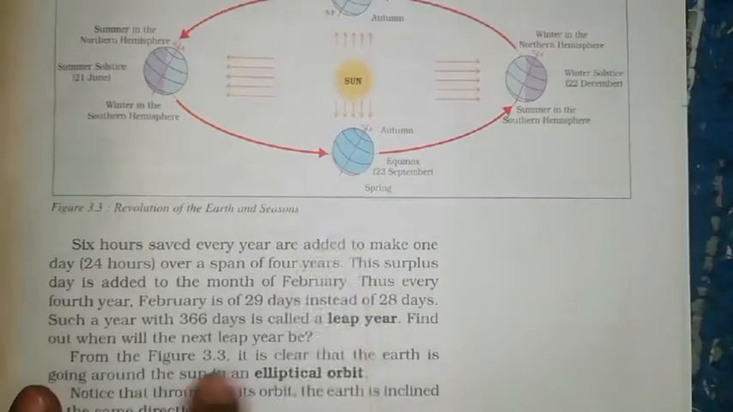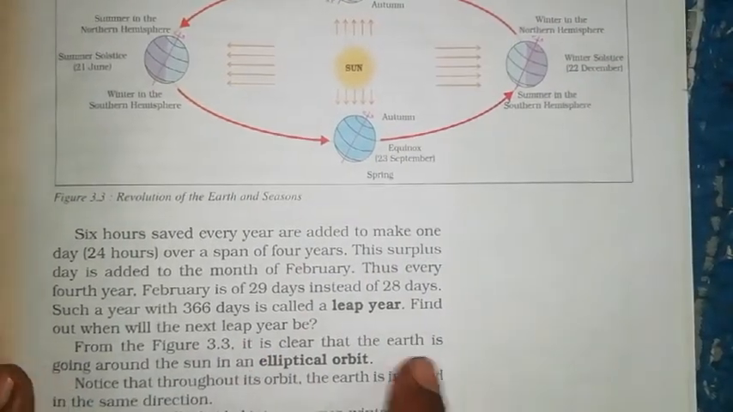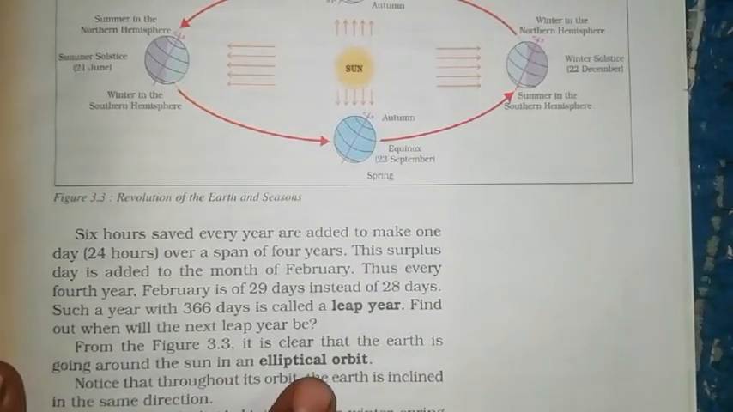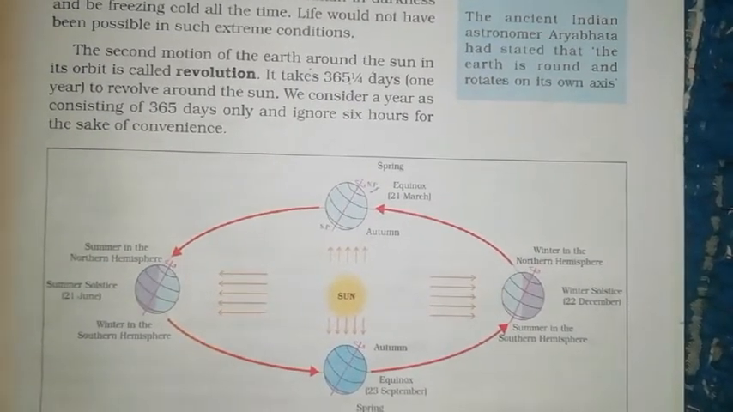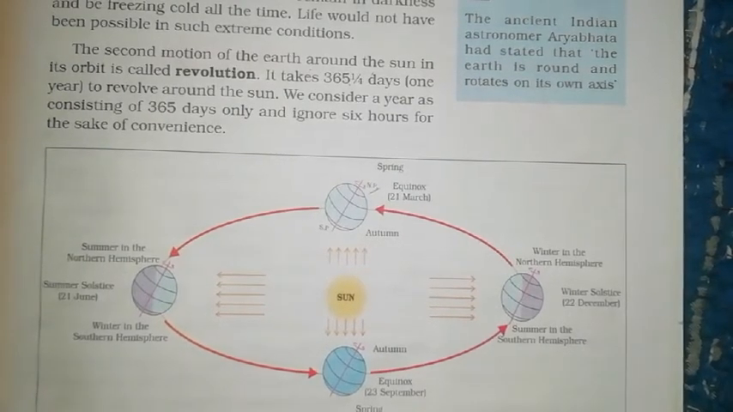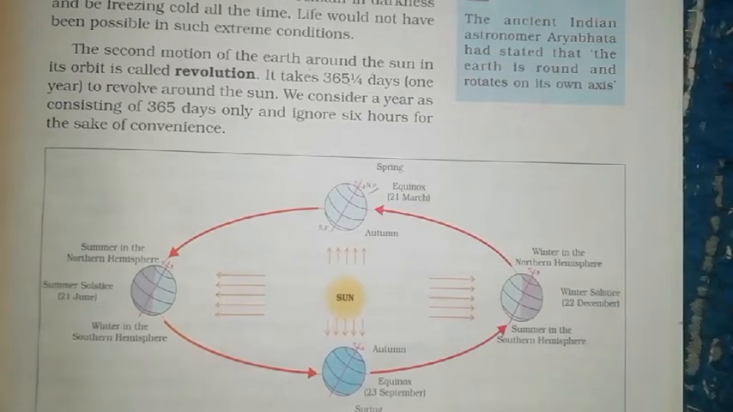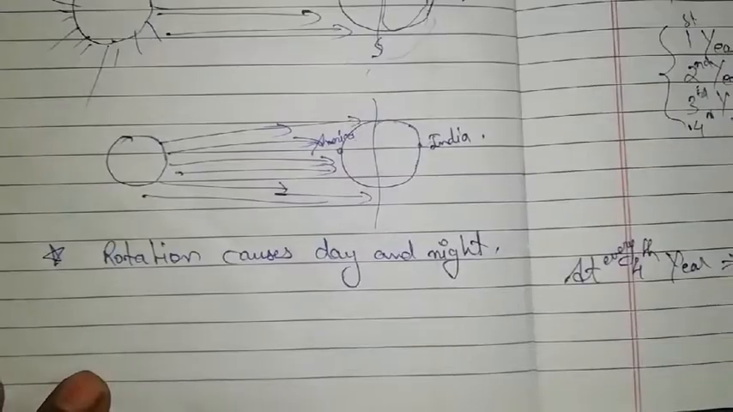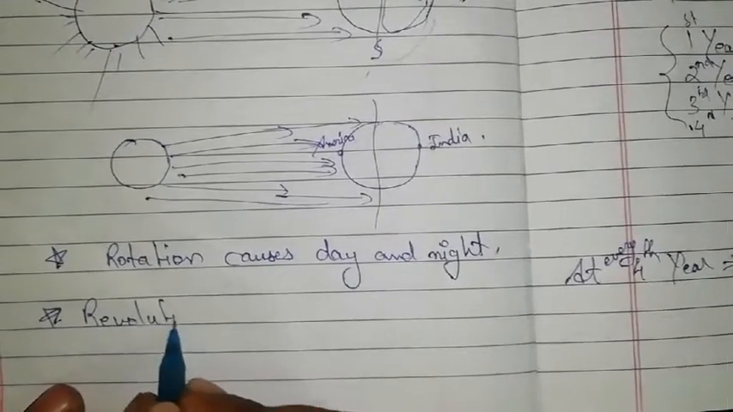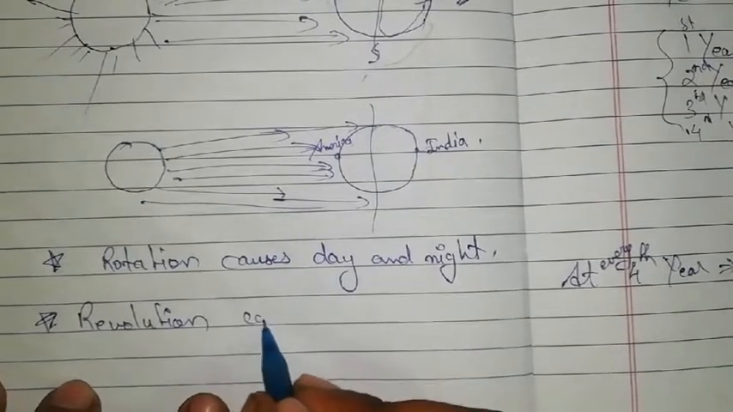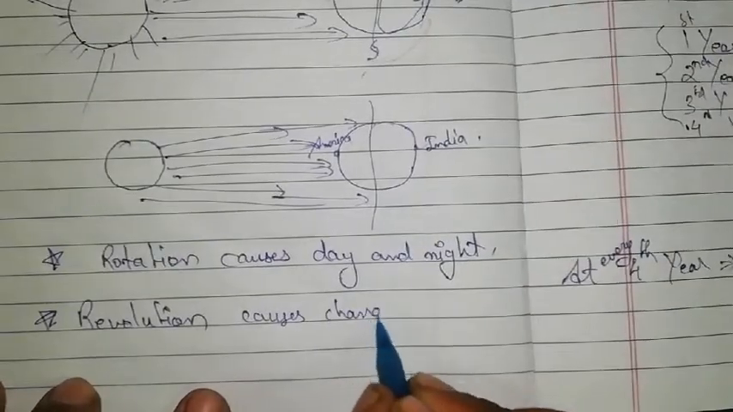So from figure 3.3, this figure, it is clear that the earth is going around the sun in an elliptical orbit. This revolution causes the change of weather. Change of weather means we are facing a 3 month phase of summer, winter, and a 4 month phase of rainy season. So this is due to the revolution of the earth. We have learnt that rotation causes day and night, and now note this also in your copy, that revolution causes changing of seasons.